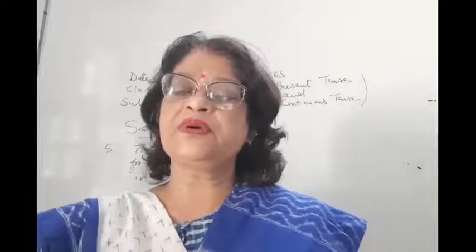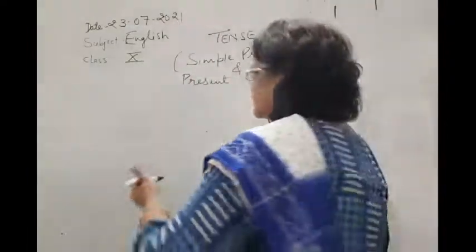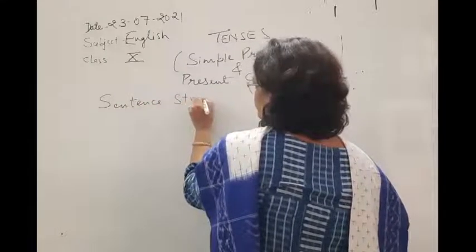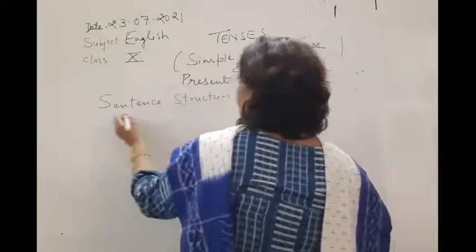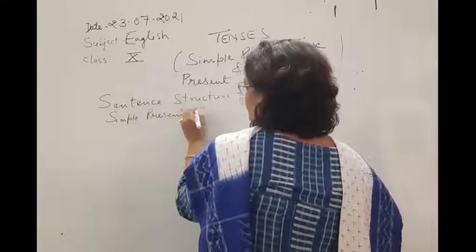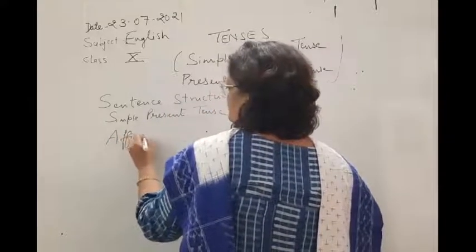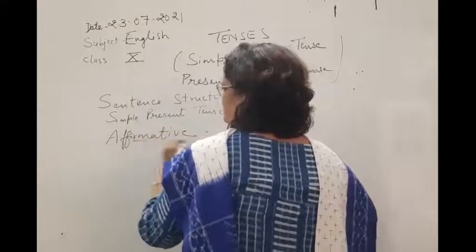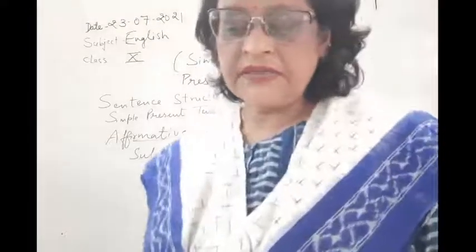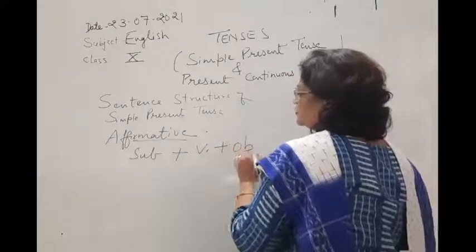Okay, so I have told you the uses. Now I will be telling you the sentence structure of simple present tense. So let's talk about affirmative. Affirmative is subject plus V1 plus object.